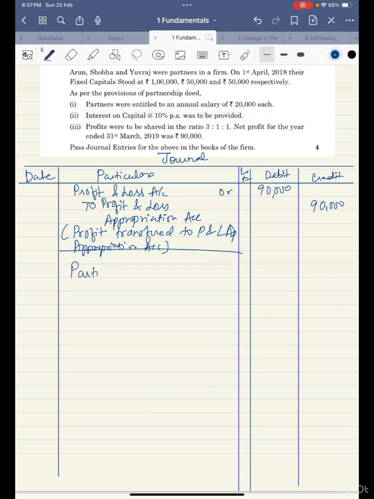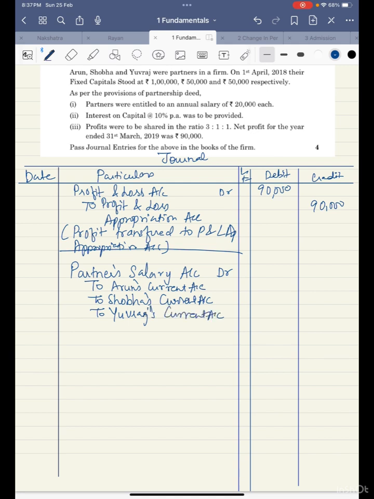So when partners get salaries, partners' salary doesn't go to capital account, it will go to current account because fixed capitals are given. So we'll write partners salary account debit to Arun's current account, Shobha's current account, to Yuvraj's current account.